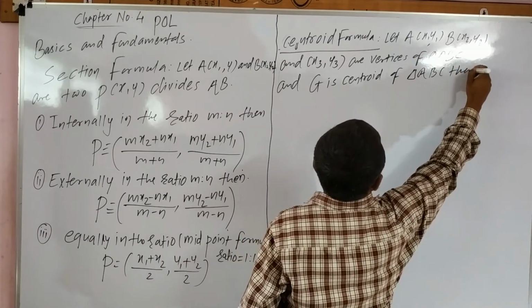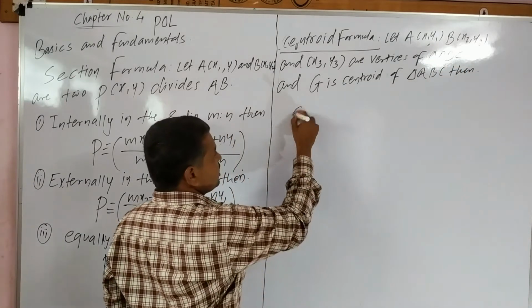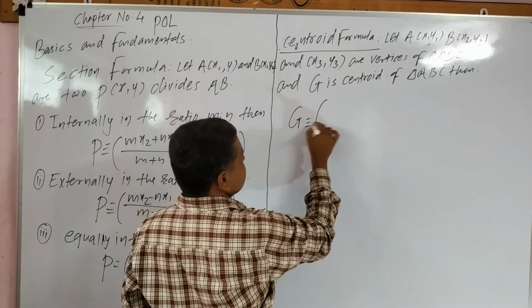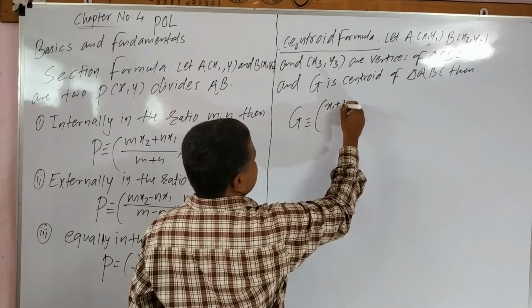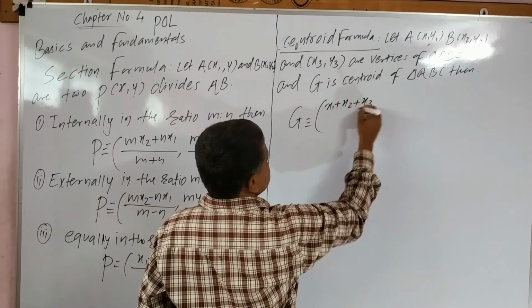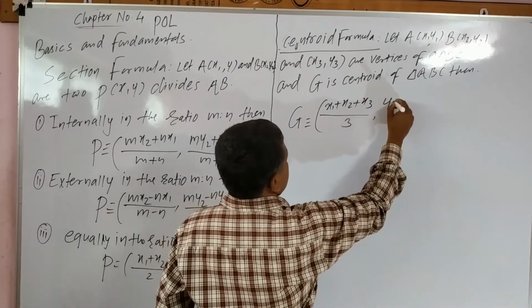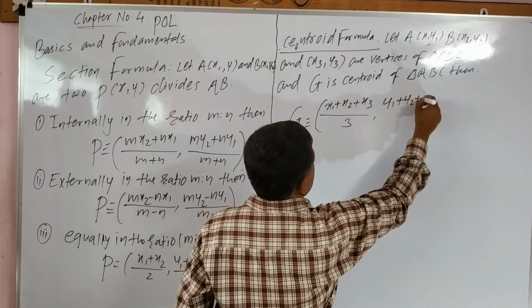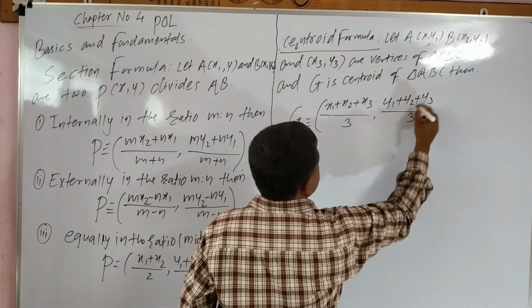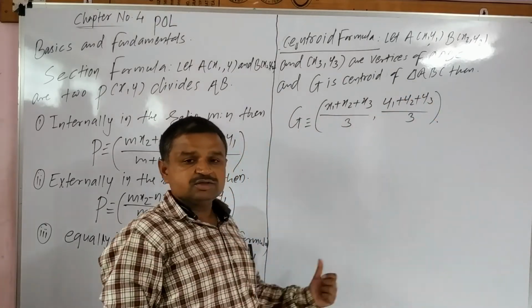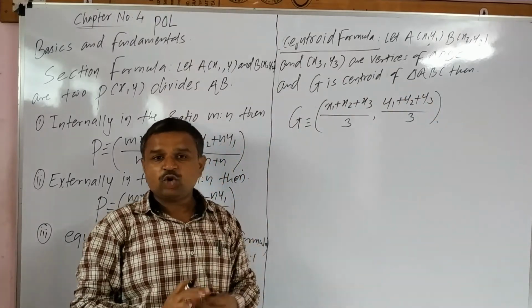Then, according to centroid formula, the coordinates of G are x1 plus x2 plus x3 upon 3, y1 plus y2 plus y3 upon 3. This is about the सेंट्रॉइड फॉर्मूला.